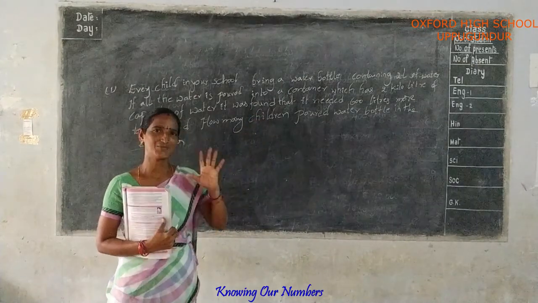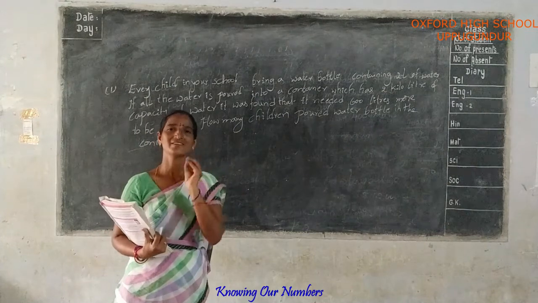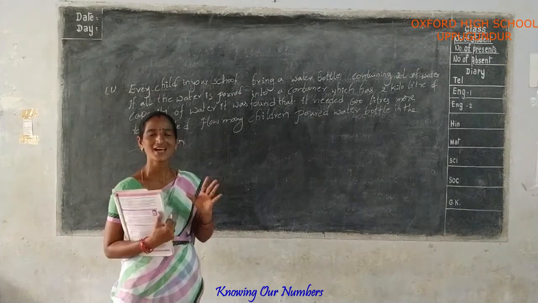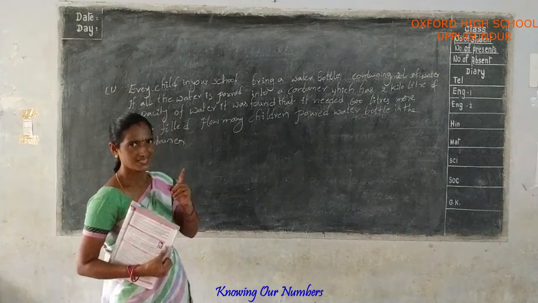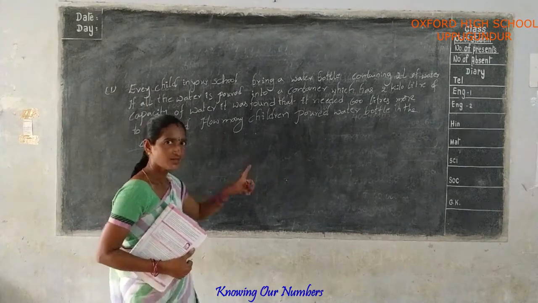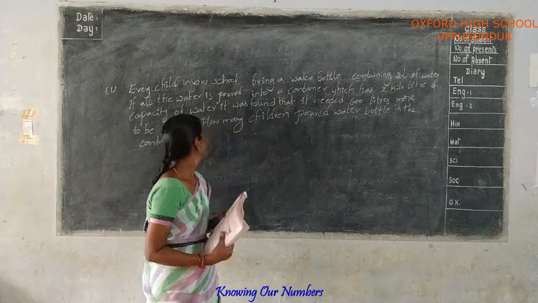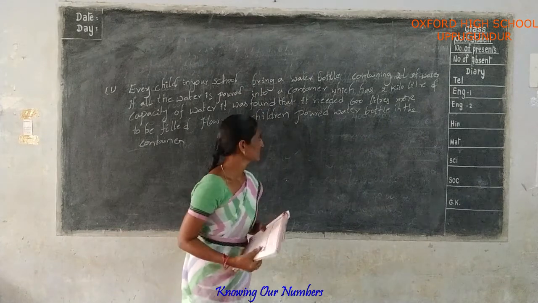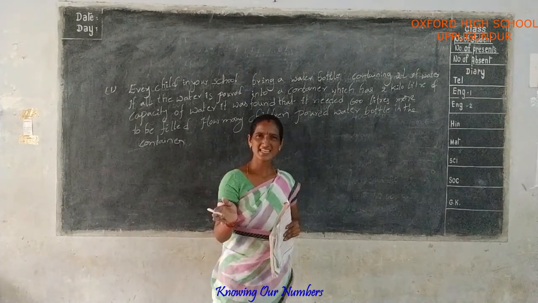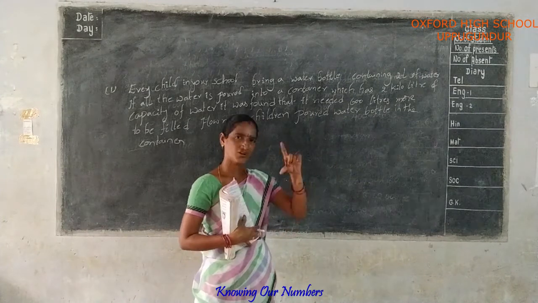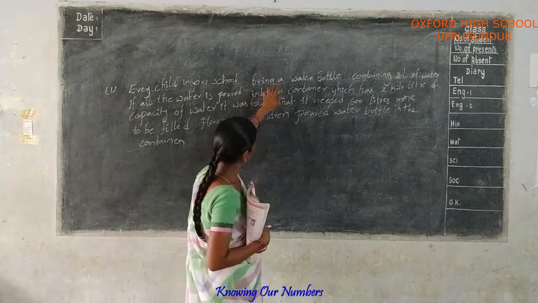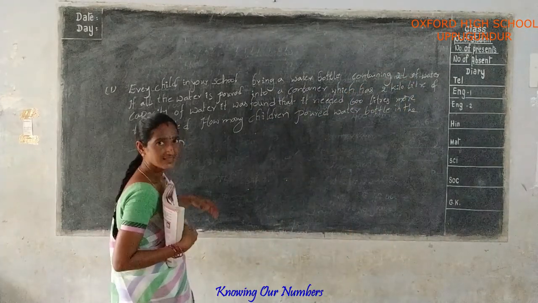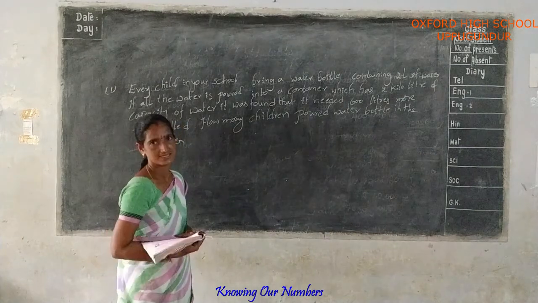The problem is big, but the answer is a small one only. First we have to understand it; read the question 1 or 2 times only. Every child in our school brings a water bottle. Every child comes to school and takes 1 bottle, containing 2 liters of water. That bottle's water is 2 liters.